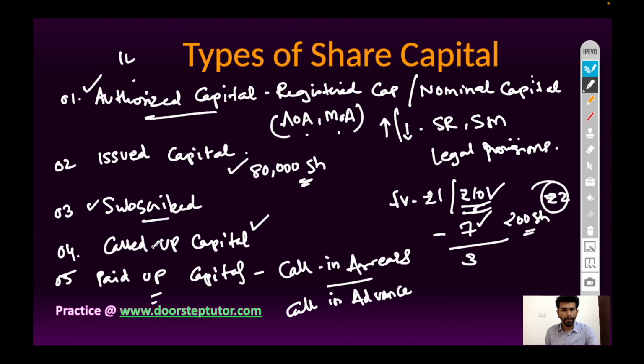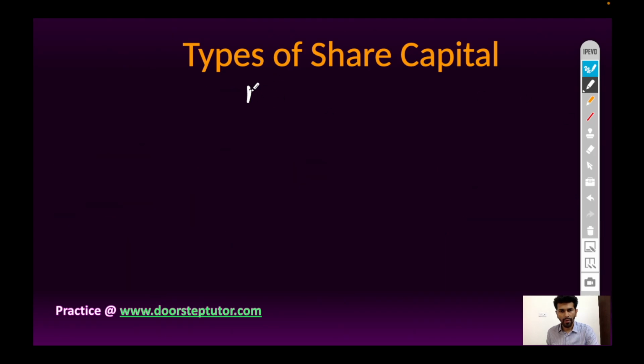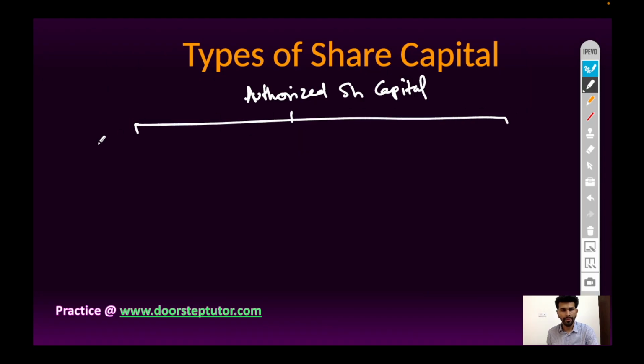So paid up capital is a part of called up capital. Called up capital is a part of subscribed capital. Subscribed capital is a part of issued capital, and issued capital is a part of authorized share capital. So we can present it this way: authorized share capital can be classified into issued capital and unissued capital.